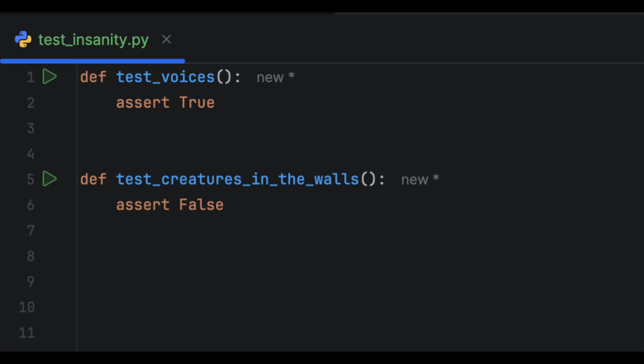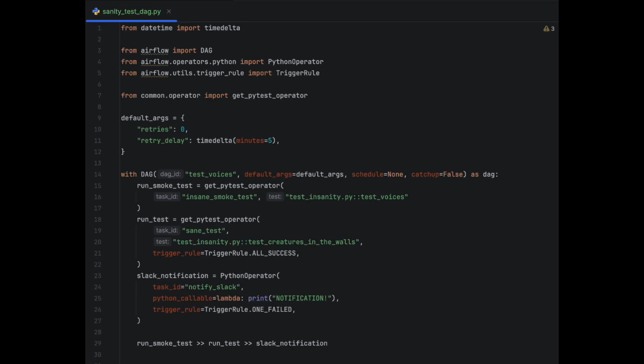Remember, we've created two tests. Let's assume that the first test is a smoke test and the second one is the actual test we want to execute. With that in mind, the updated DAG should look like this. We update the first task ID, as it is important that all your tasks have unique IDs. We add a new task, which is our actual test that we want to execute, and we set the trigger rule to all success. That means that this task will only run if all the previous tasks have succeeded.